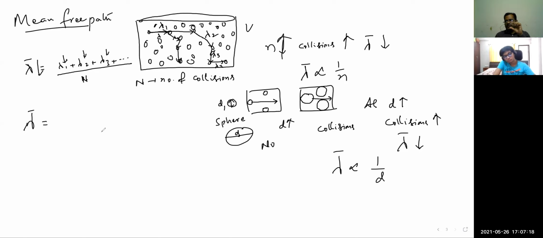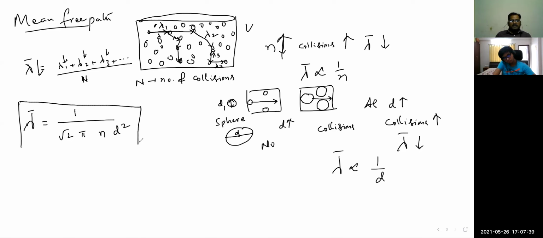Even if it is random, with regular observation we can definitely observe some common phenomena, and based on those common features some equations can be derived. The equation derived in this case is 1 by root 2 pi n d square. This is the formula for mean free path.